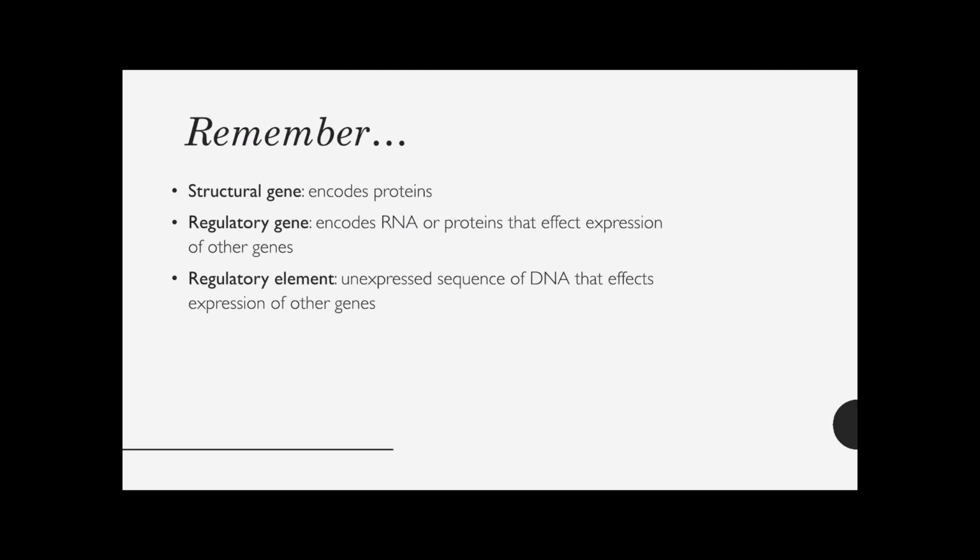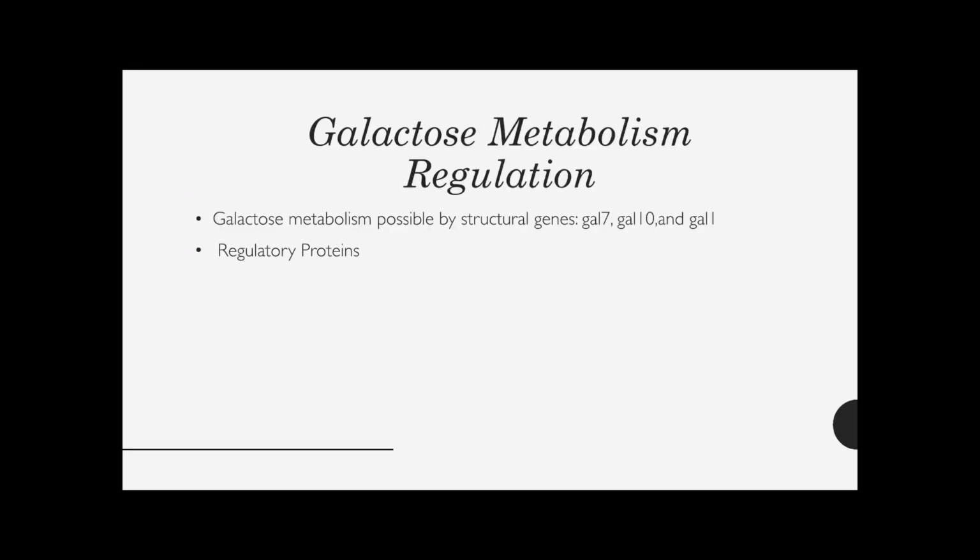Regulatory genes, because they produce a product, their product can move around in the cell and they can act on either piece of the DNA. This makes them trans. Regulatory elements instead are cis because they can only act on the piece of DNA they are attached to. For galactose metabolism regulation in eukaryotes, the structural genes here that are being regulated are Gal7, 10, and